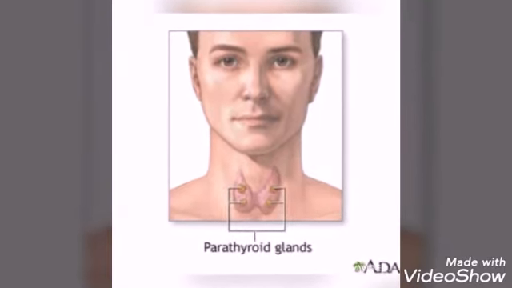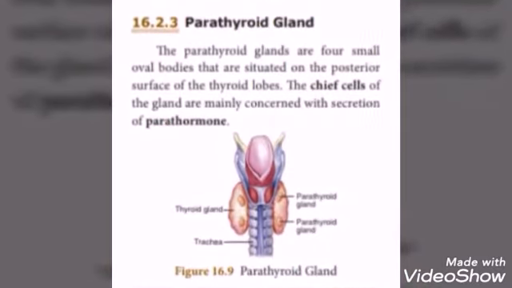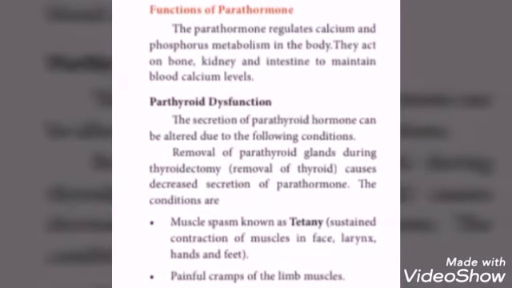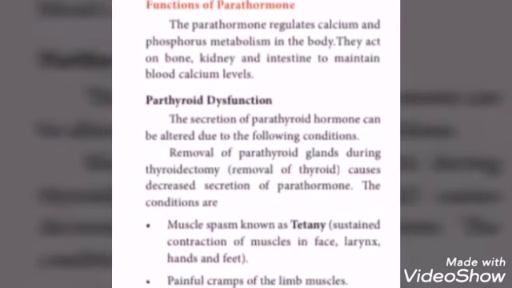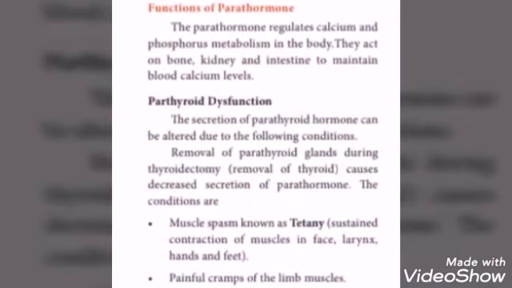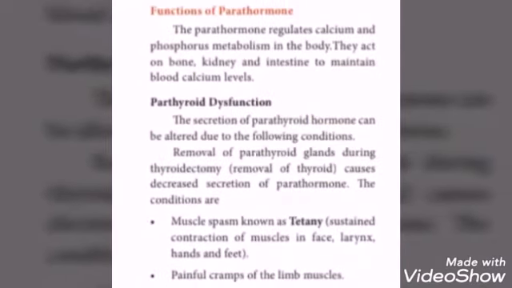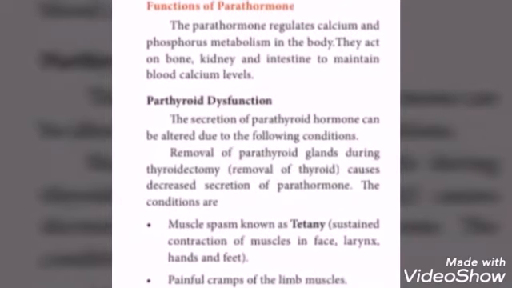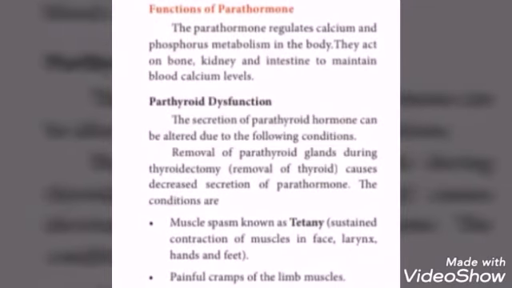These parathyroid glands secrete the hormone called parathormone. The parathormone regulates calcium and phosphorus metabolism in the body. They act on bone, kidney and intestine to maintain blood calcium level. When calcium levels are low, the parathyroid gland produces parathormone, which pours into the bloodstream. The parathormone eventually enters the bones and activates the cells. When calcium levels are high, the gland does not produce parathormone.